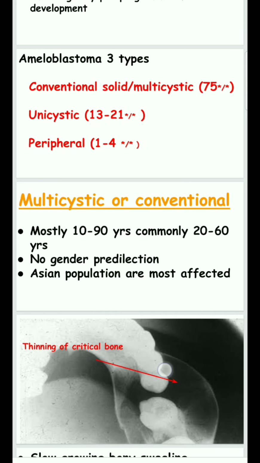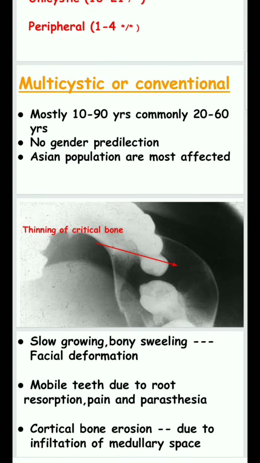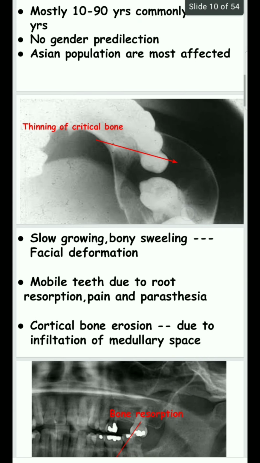Multicystic or conventional mostly occurs in people aged 10 to 90 years, most commonly 20 to 60 years. There is no gender predilection. Asian populations are mostly affected.